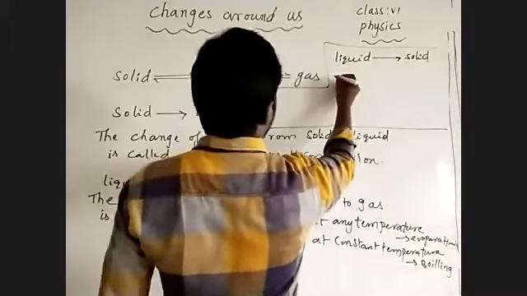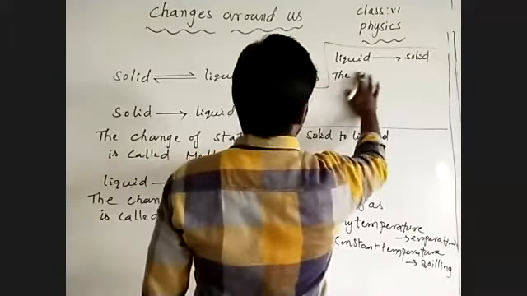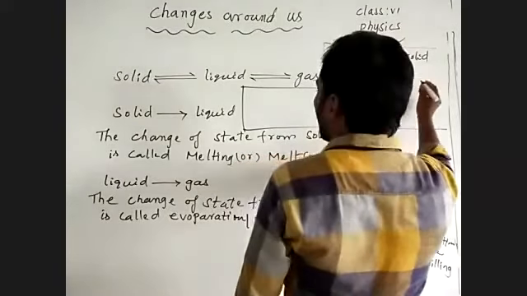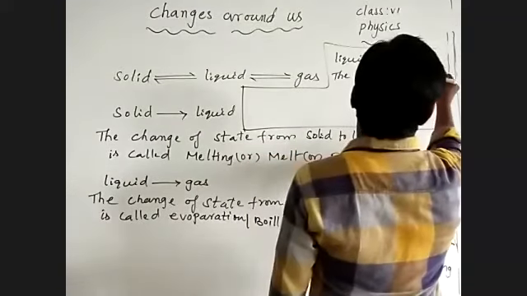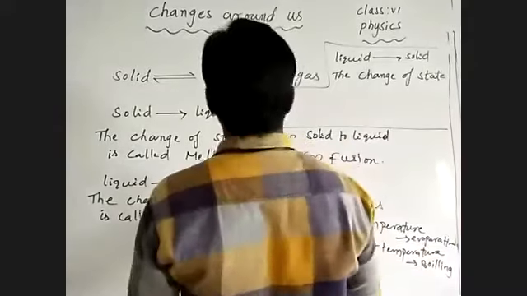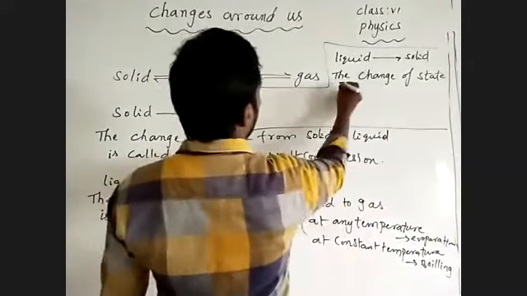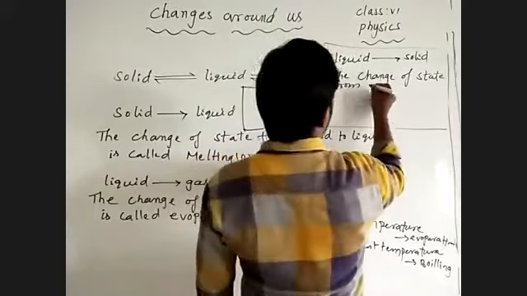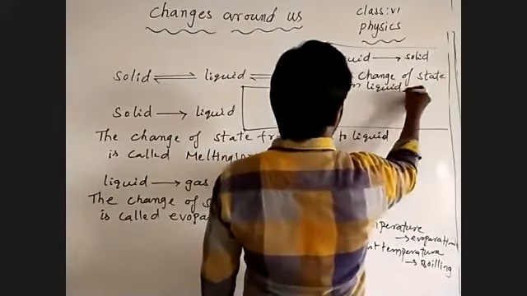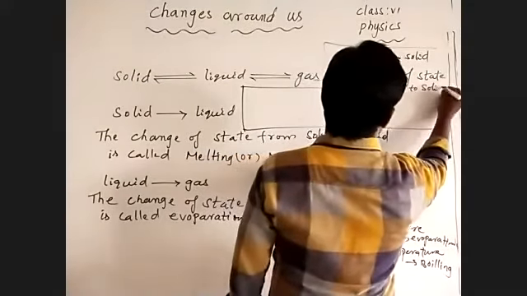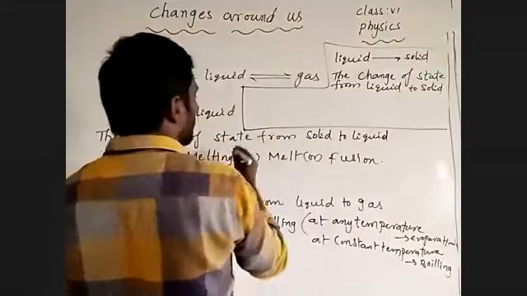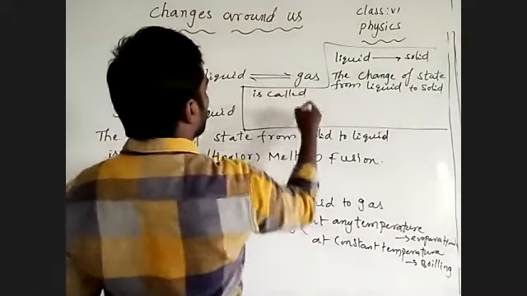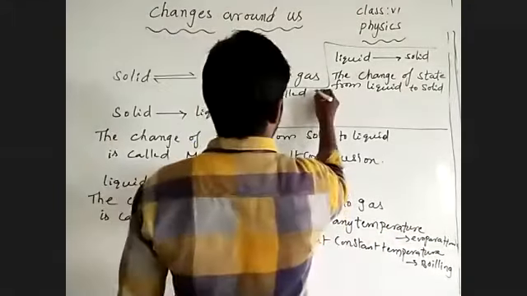What we can write: the change of state from liquid to solid is called solidification.